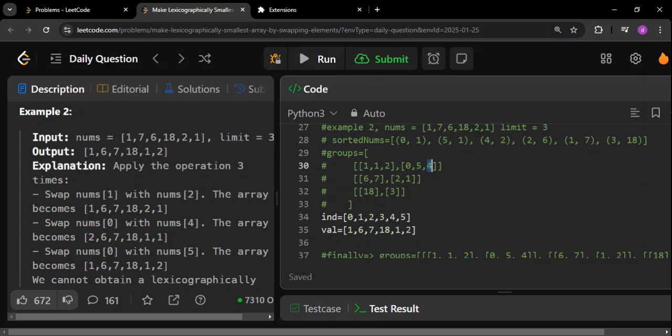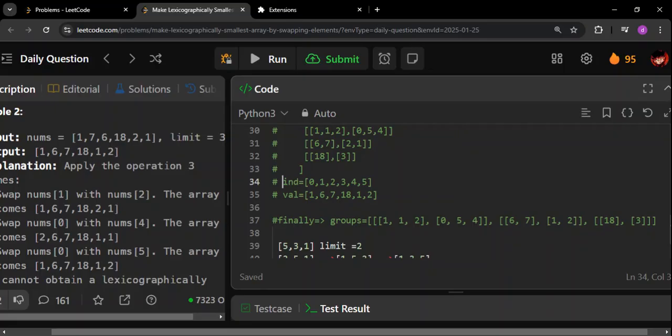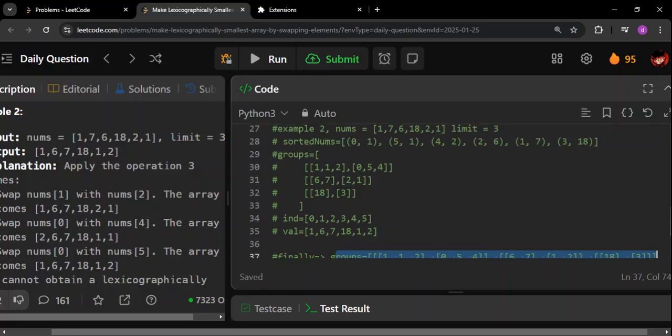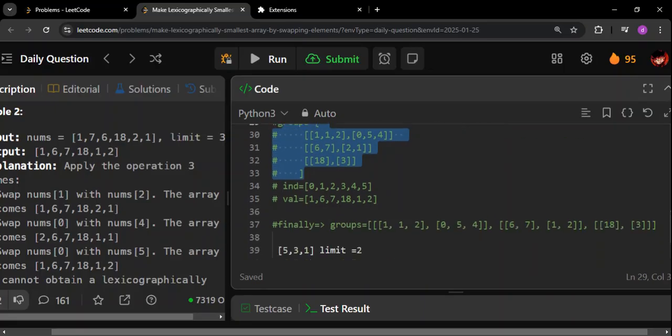Okay, similar here also, by default after one the second one will pop out. Okay, as simple as that. So that is how we are going to do it. Okay, so this is going to be your final answer. Okay, and let me comment out this also. Yep, if you see, this is the final group. Okay, you can go through it. This is what I've written here. Okay, this is exactly what will be printed.